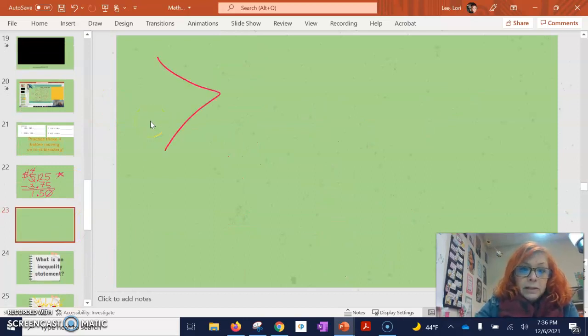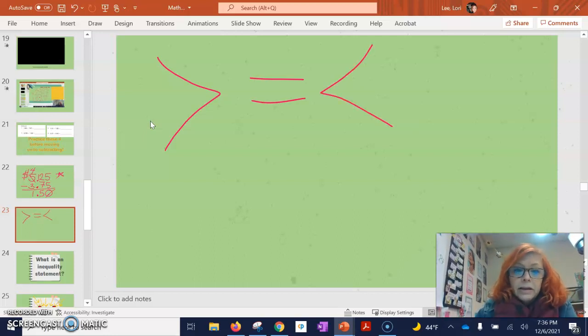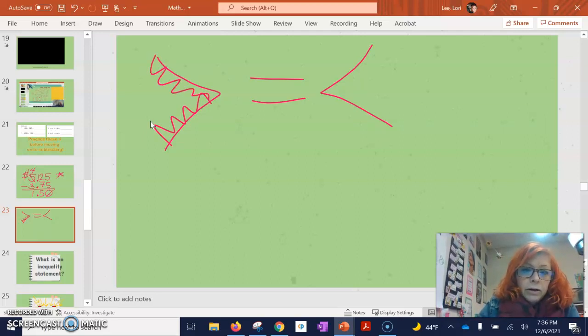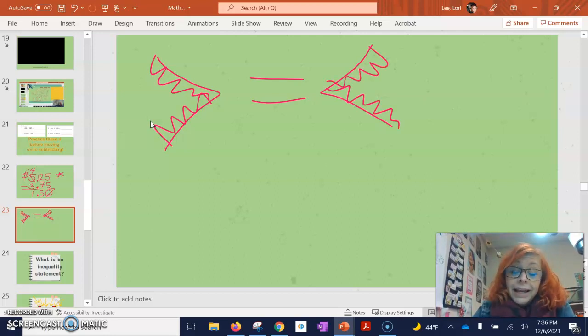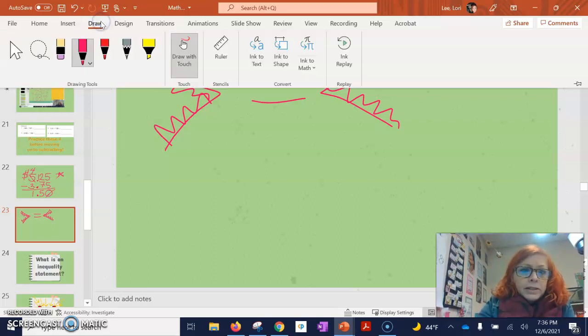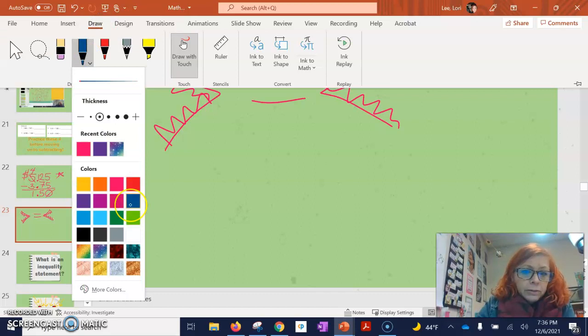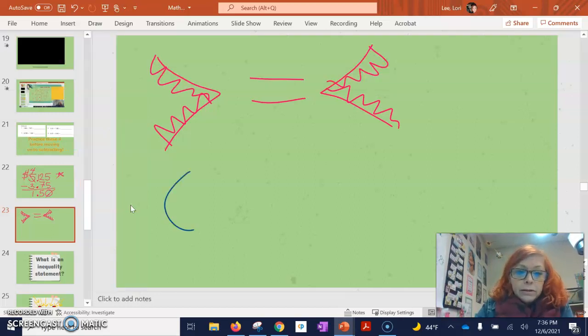And inequalities basically look like greater than, equal to, or less than, okay? And what you need to remember here is that this is actually an alligator or a crocodile, depending on your preference. I'm going to go with alligator because they're nicer. And they want to eat the bigger amount, okay? The greatest value they want. Another way you can look at it is some kids say, no, it's supposed to be pointing to the little one, like, hey, you're the little one. Either way, doesn't matter.